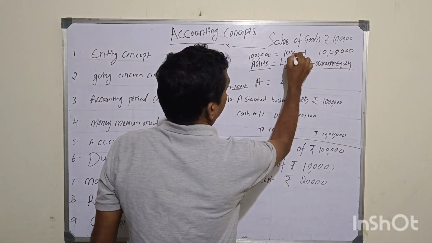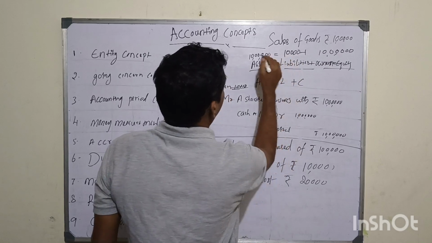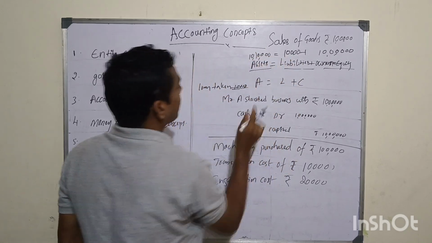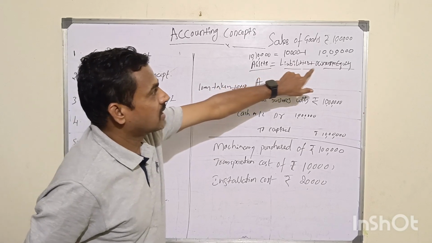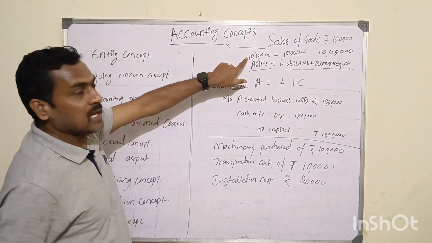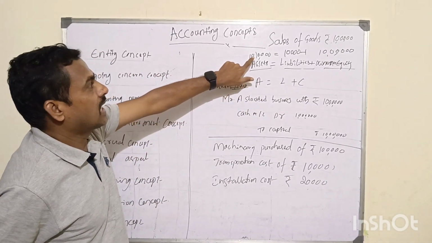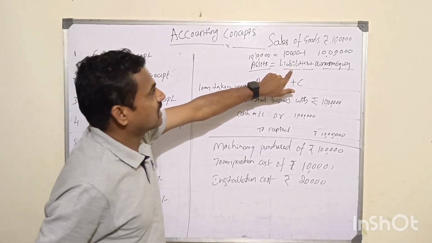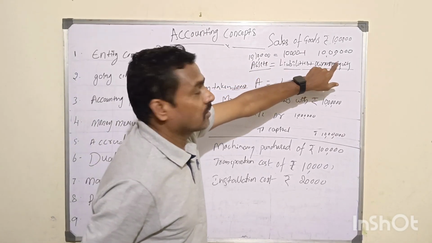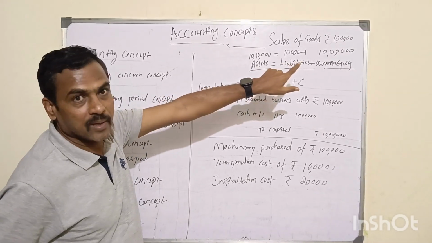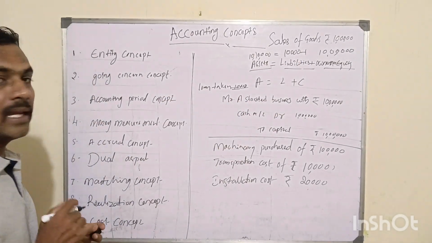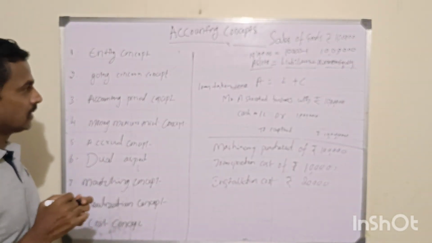So my total assets are 10 lakh 10,000 and liability is 10,000. Owner's equity is 10 lakhs, and hence total assets are equal to liabilities plus owner's equity. Is it clear? Okay, good.